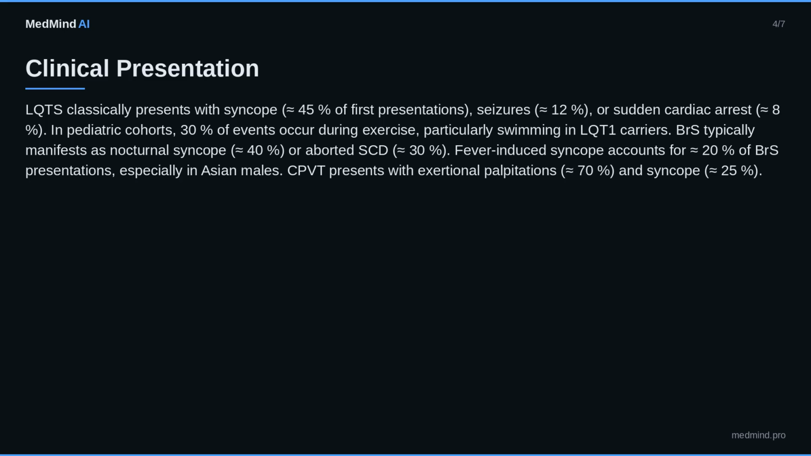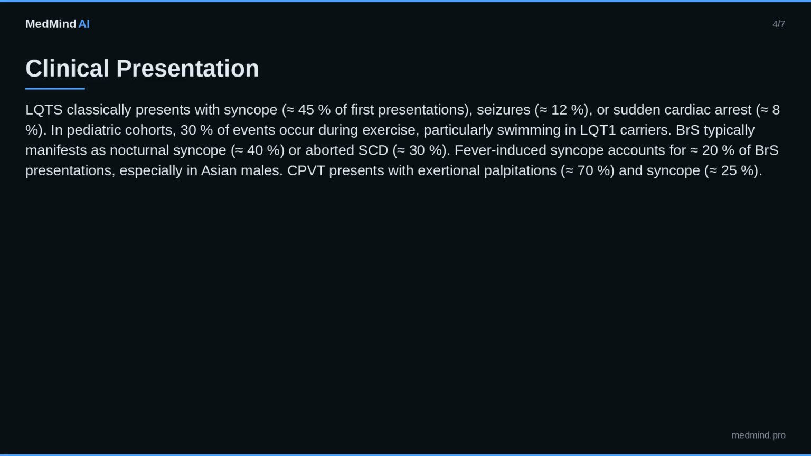Clinical presentation. LQTS classically presents with syncope, approximately 45% of first presentations, seizures, approximately 12%, or sudden cardiac arrest, approximately 8%. In pediatric cohorts, 30% of events occur during exercise, particularly swimming in LQT1 carriers. BRS typically manifests as nocturnal syncope, approximately 40%, or aborted SCD, approximately 30%. Fever-induced syncope accounts for approximately 20% of BRS presentations, especially in Asian males.